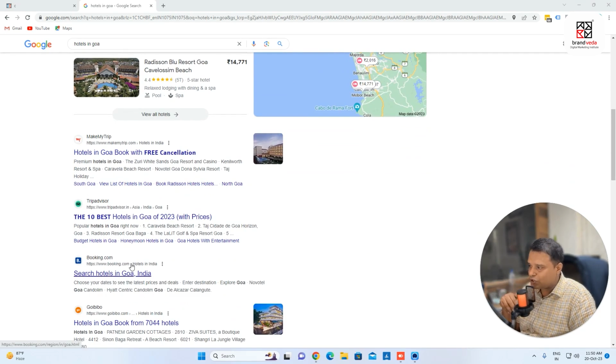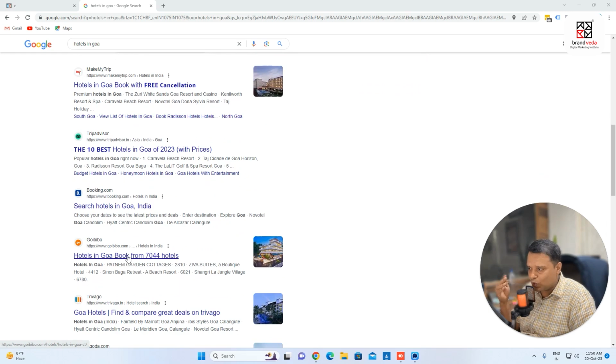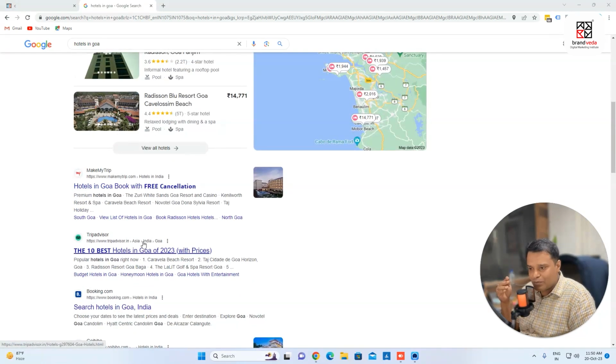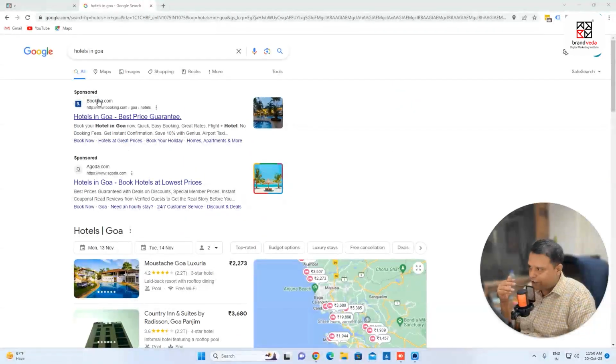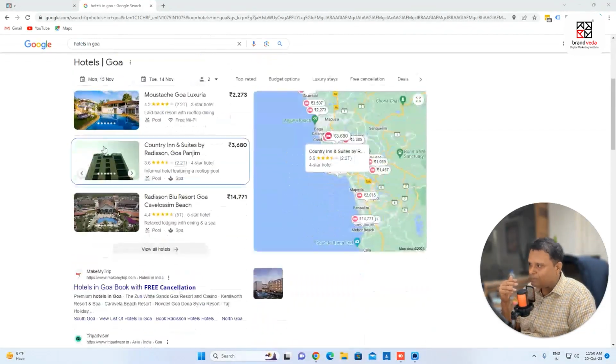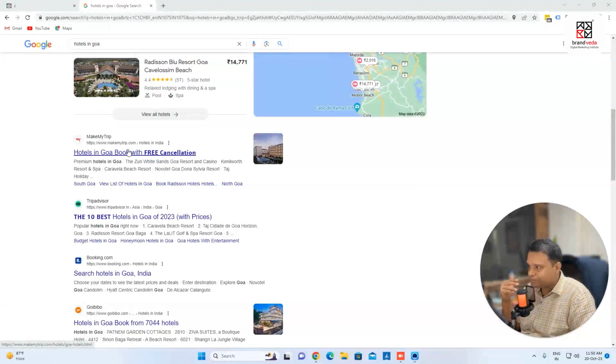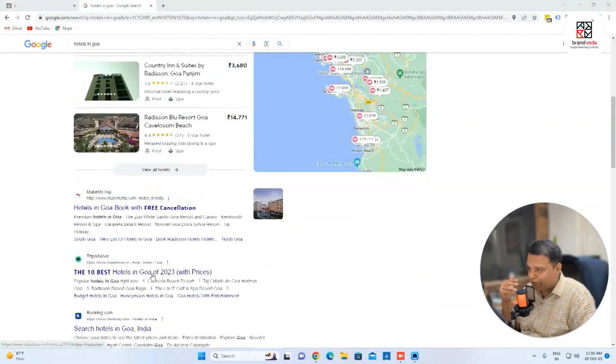So next, you can see hotels in Goa with free cancellation, the top 10 best hotels in Goa, search hotels in Goa, hotels in Goa, Goibibo. So these are some more results coming on the search engine page. These are all organic. Keep this in mind. When I say organic, it means I'm talking about results which are not ads. Right? You can easily identify that sponsored and sponsored, these are not ads. You can see that these results are different from these results.